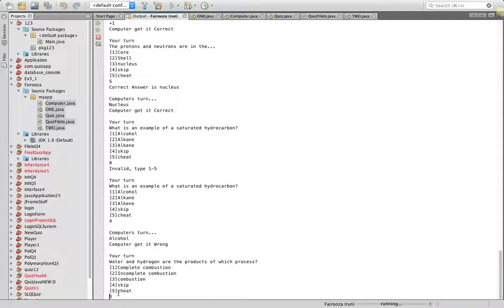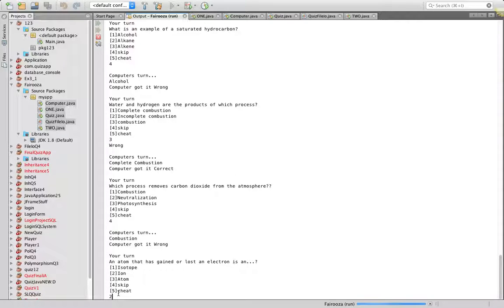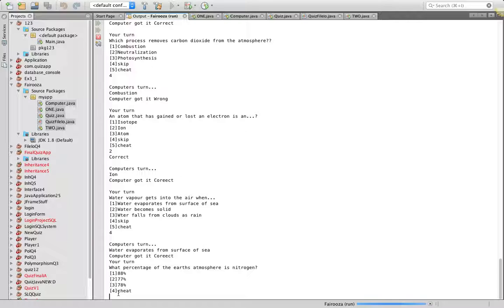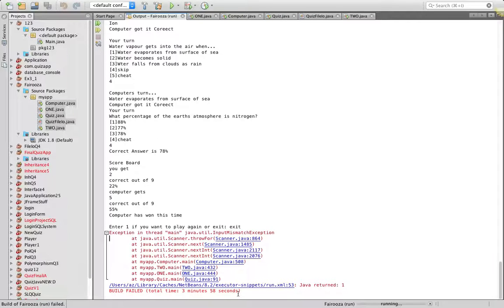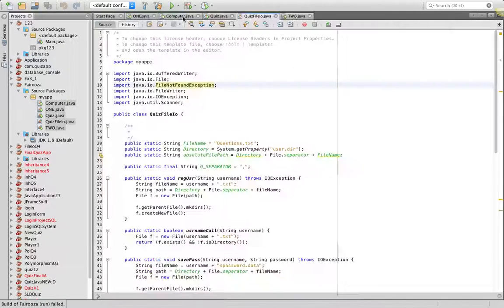And we can carry on playing with the computer in this manner until we get to the very end, which will have a scoreboard telling me that I get 22% and the computer got 55%. So the computer has won this time, and these are our features of the app, and we can successfully exit the game. Thank you for watching.